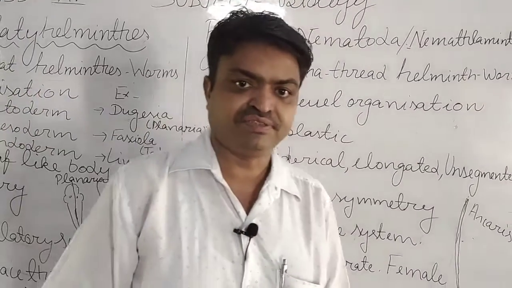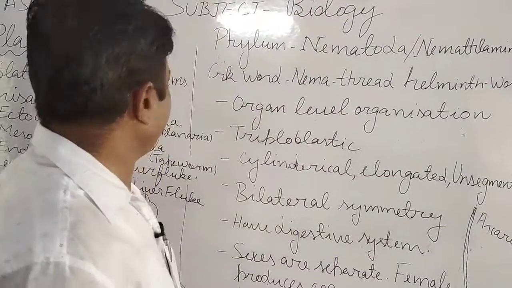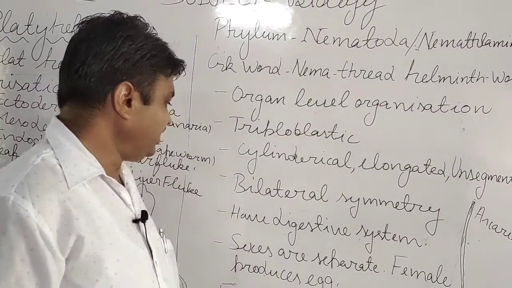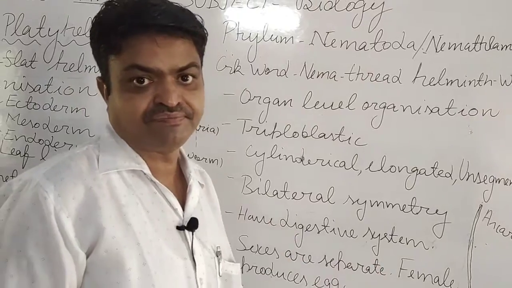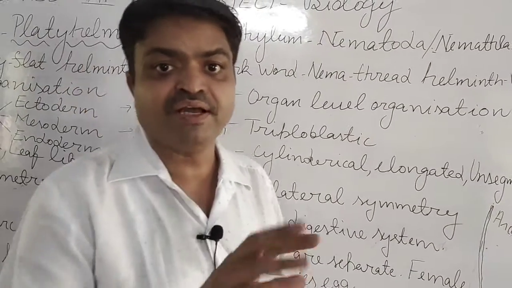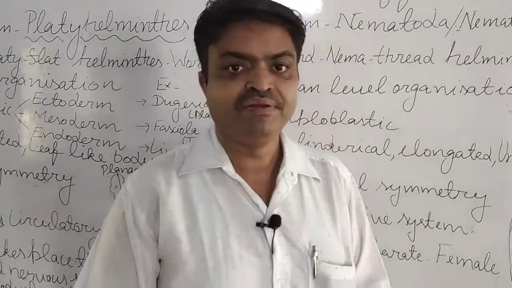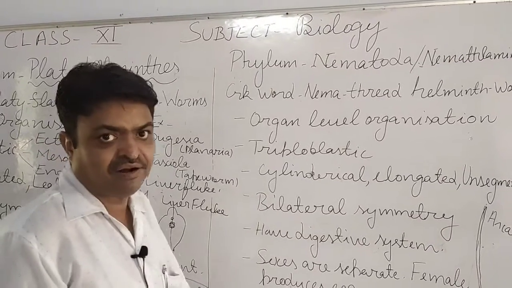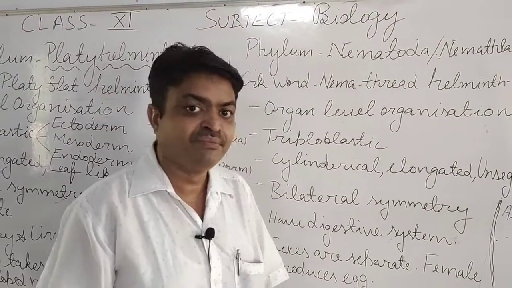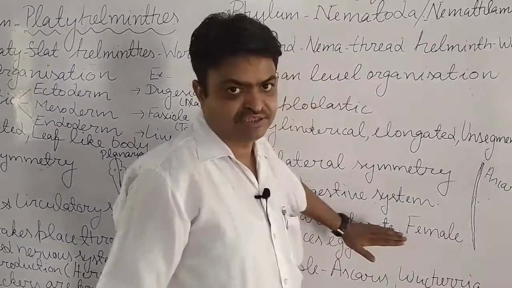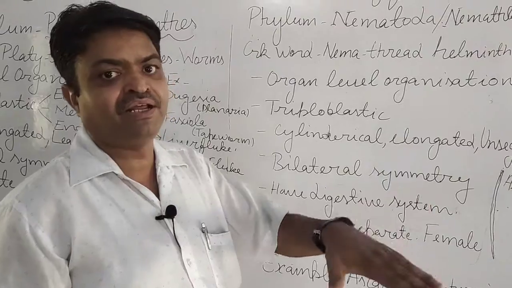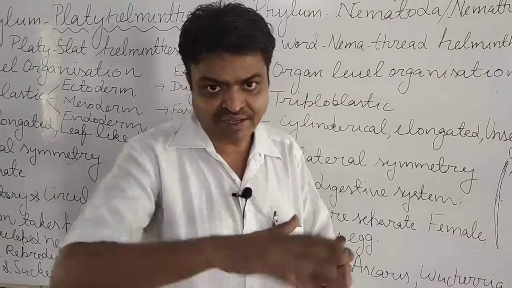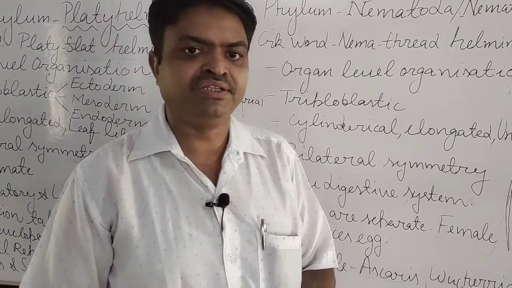They have a digestive system. Unlike the group Platyhelminthes, which doesn't have one, they have a digestive system. And in this group, the sexes are separate. They are found as male and female. In Platyhelminthes, both sexes are found in the same living organism, but in this group, they differ from each other according to their sex. They lay eggs, and their eggs develop into new living organisms.